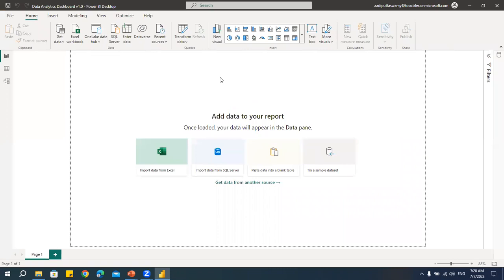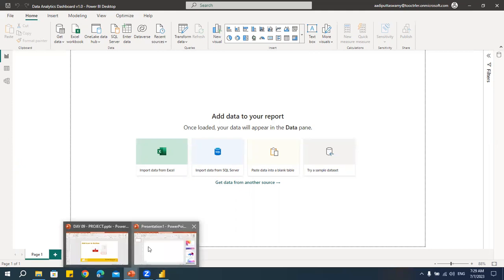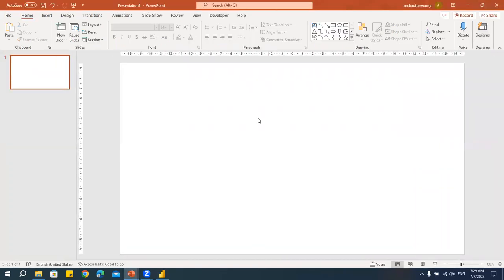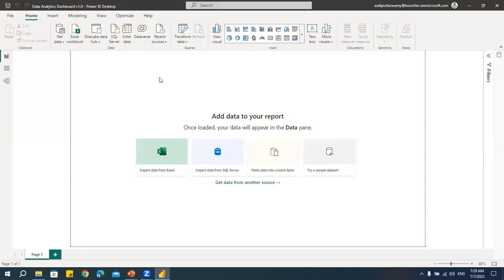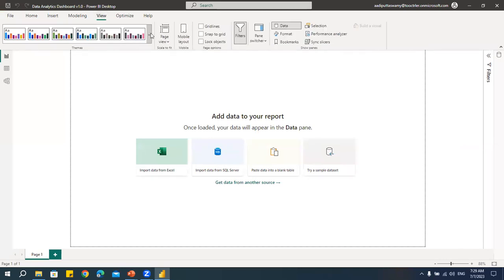Most of the time, we think that creating images or editing something is very complex. Why? Because people think that only graphic designers can do a lot of image editing, or create these very nice images. It's nothing like that. Let me show you how easy it is. I'm going to PowerPoint. Here I have some shapes. You can go to this view, and here I have some themes.